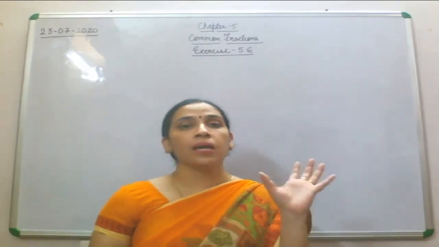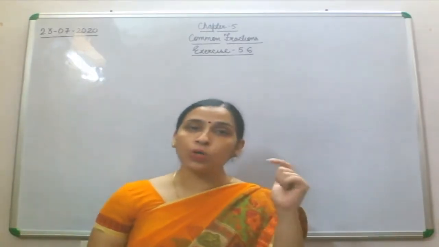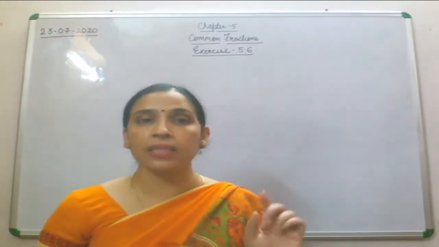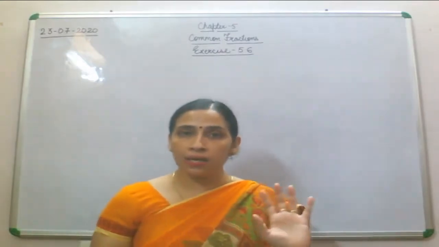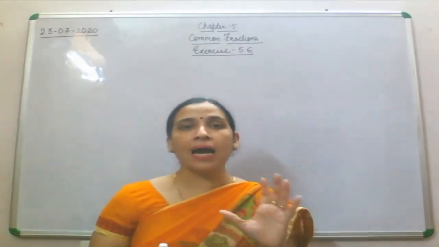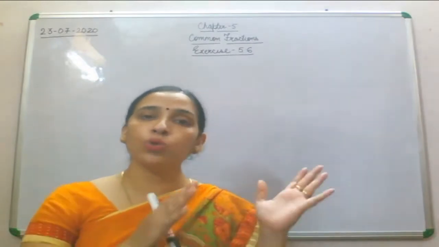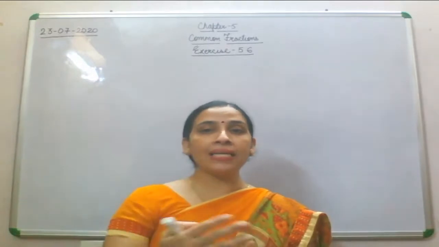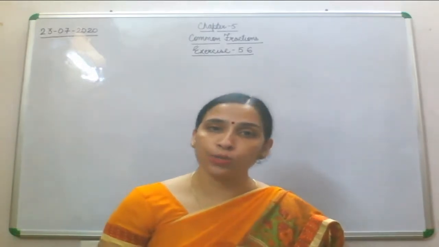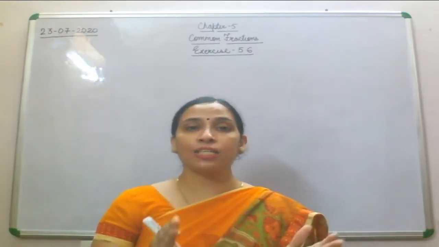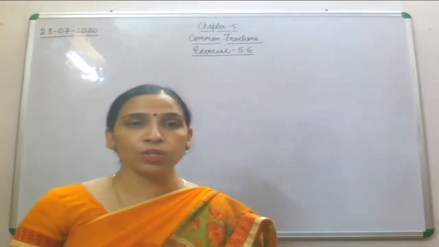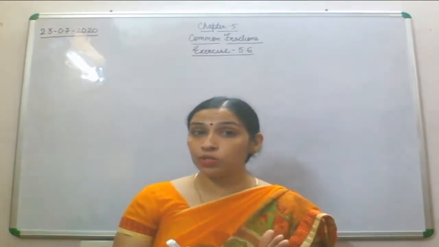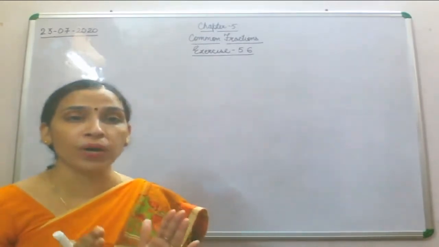Now, 1 by 12th of the candles, out of the candles bought by Anjali's mother, were defective, that is, broken, and she won't be able to use those candles. So how many candles did she use? How many candles did she use? So this is the question, and I hope you understand what is given in the question and what you are supposed to find out.